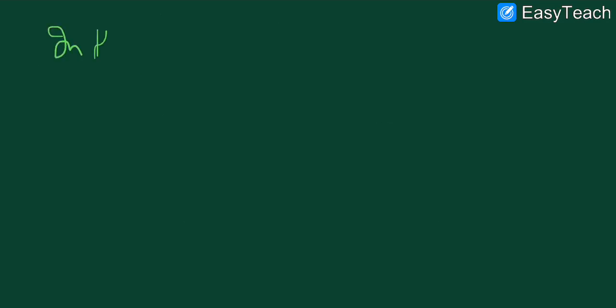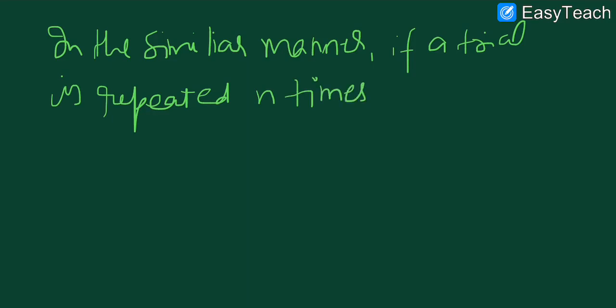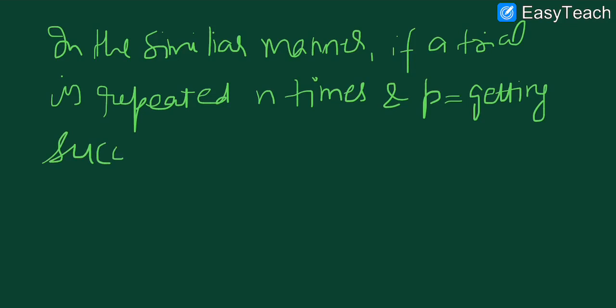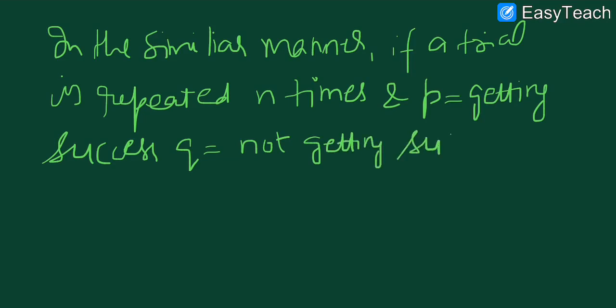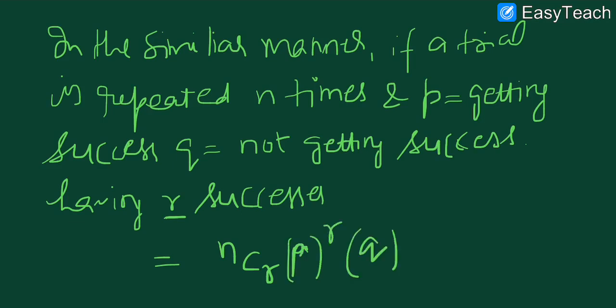In a similar manner, if a trial is repeated n times rather than 3 times, that is, finite times, and p represents getting success and q represents not getting success, then if we are interested in r successes, it is given by the binomial formula nCr p^r q^(n-r), with p^r for the successes and q^(n-r) for the failures.